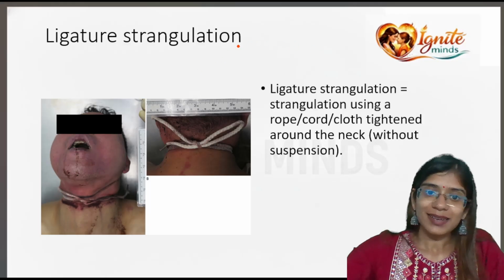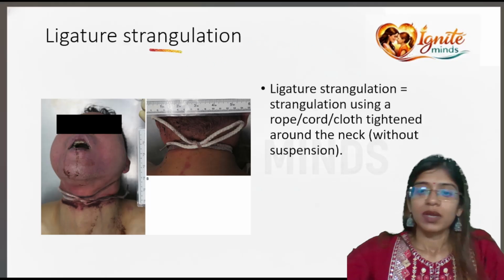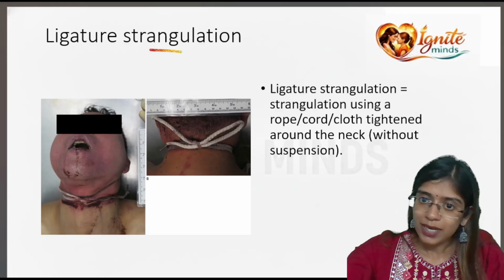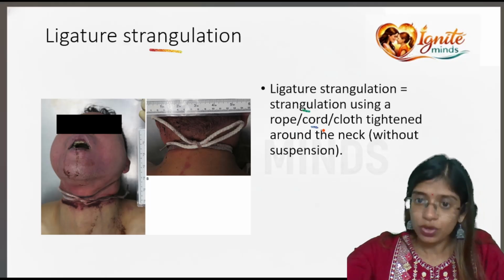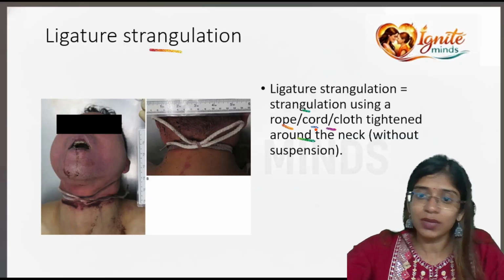Now the next kind, it is ligature strangulation. Ligature strangulation means what? It is a strangulation using a cord, a cloth, a rope tightened around the neck.